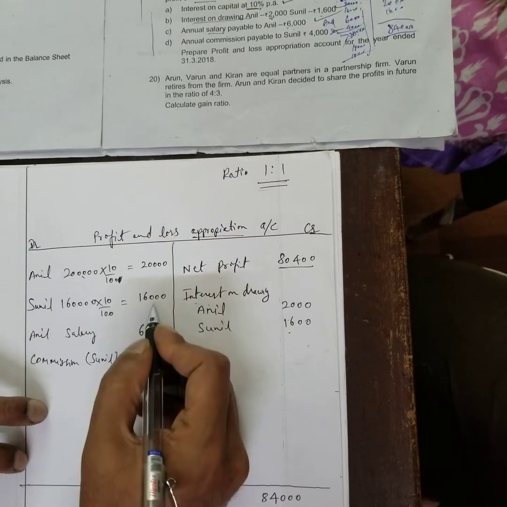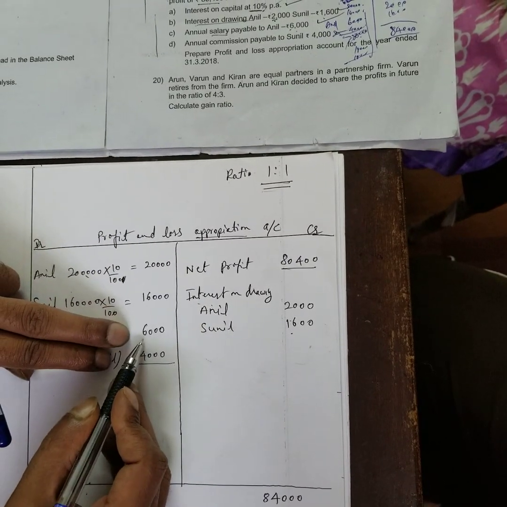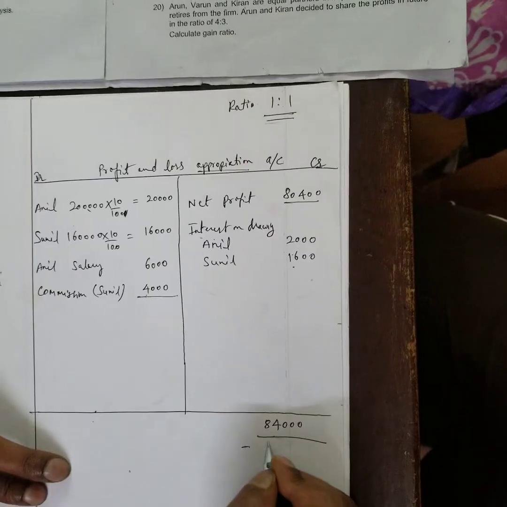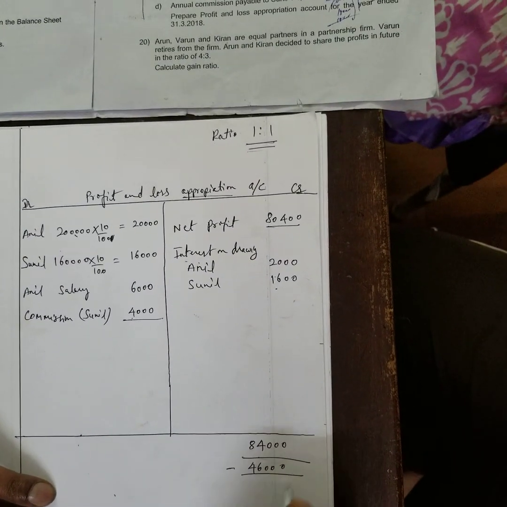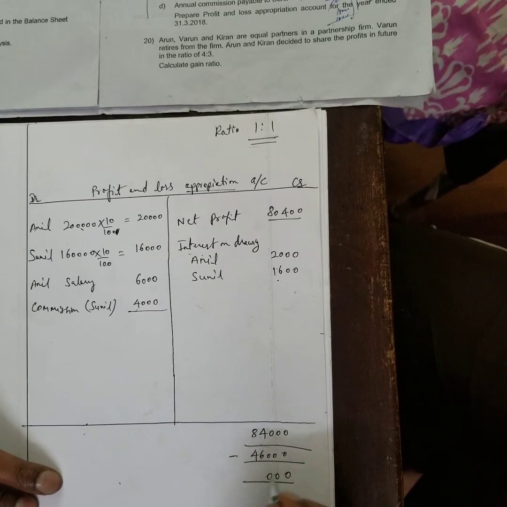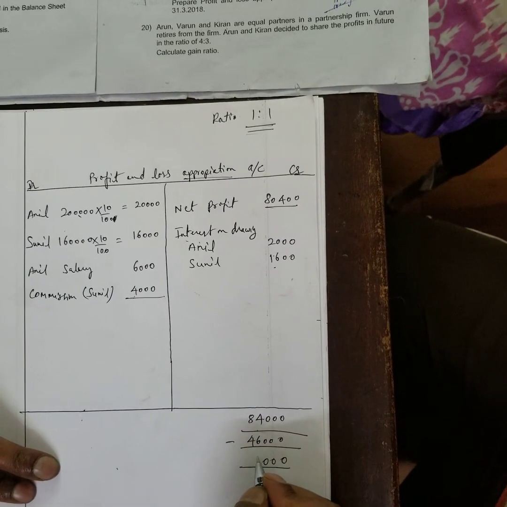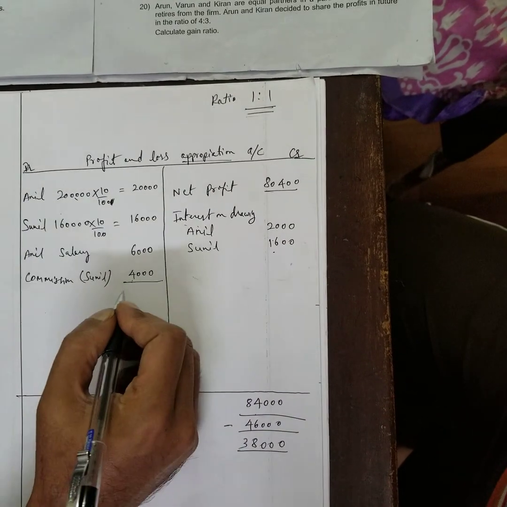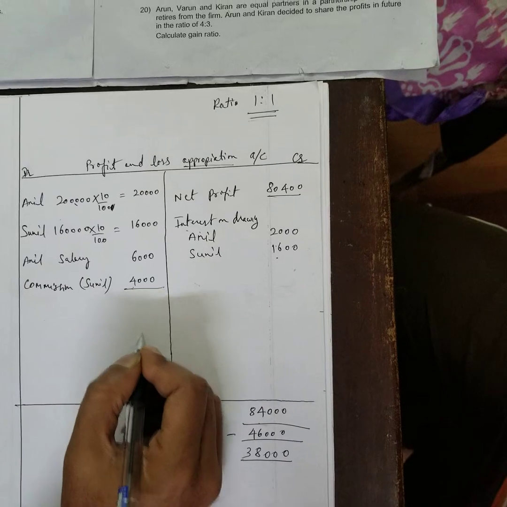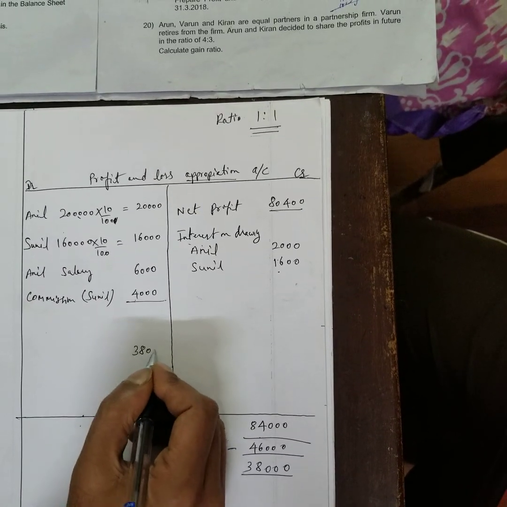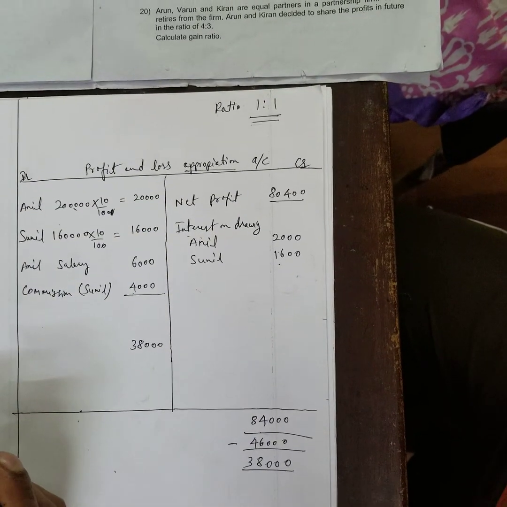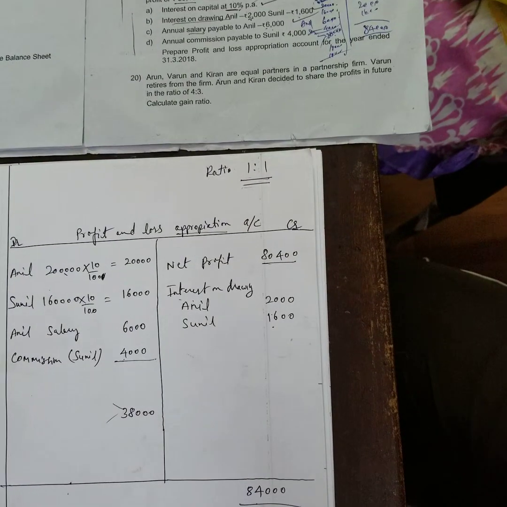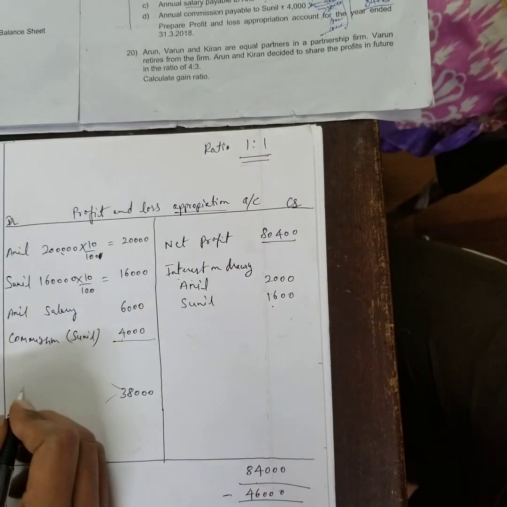So first we'll add 20,000, 36,000, 42,000, 46,000, it comes around. So if I subtract 46,000 from here, it comes to 38,000. So 38,000 is the profit of both the partners. This profit has to be shared equally by them because the ratio is equal. According to this ratio, they have to share this profit.